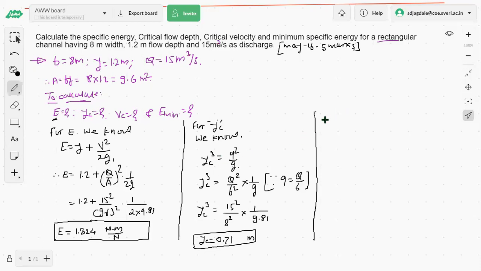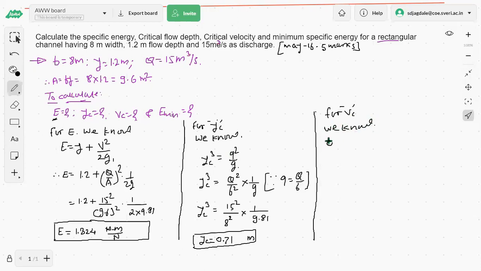How to get the velocity firstly? From that we will get an idea of how to go for it. Velocity कशी काढायची? Q by A, correct. We will go for that now, for critical velocity VC.